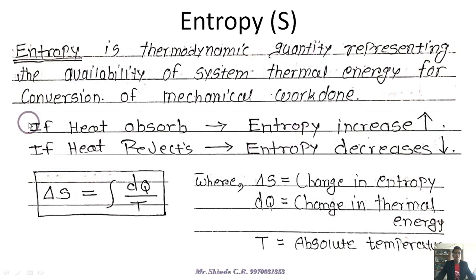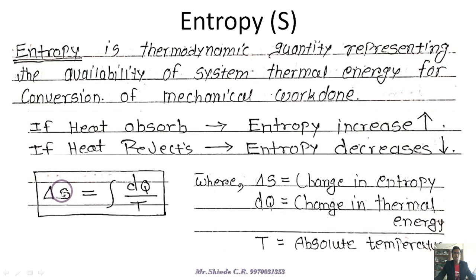There are two terms given. If heat is absorbed, then entropy increases, and if heat is rejected, then entropy decreases. Why? Because the formula of entropy is the change in heat, capital Q, per unit absolute temperature. That change in thermal energy per unit absolute temperature is entropy.